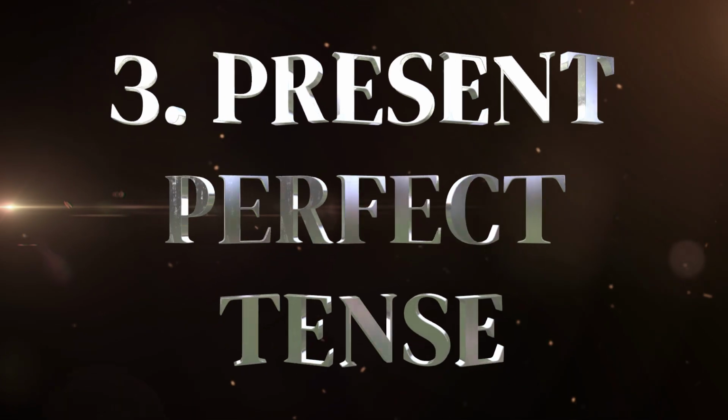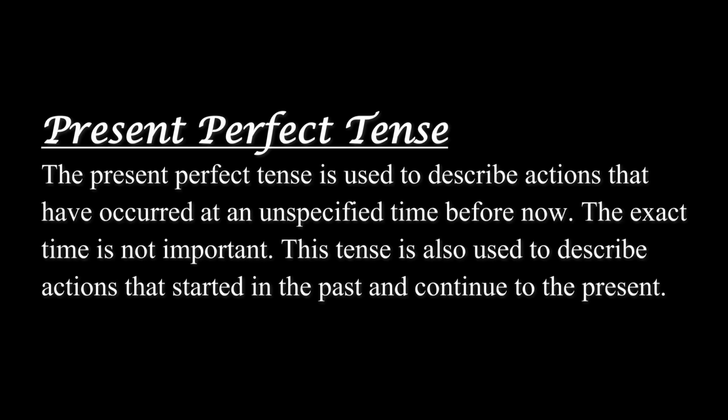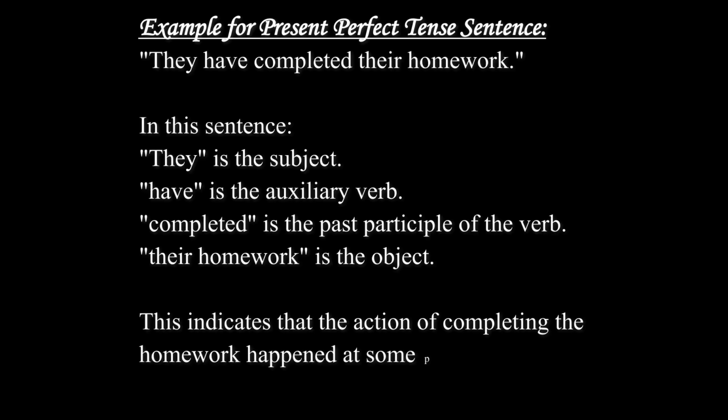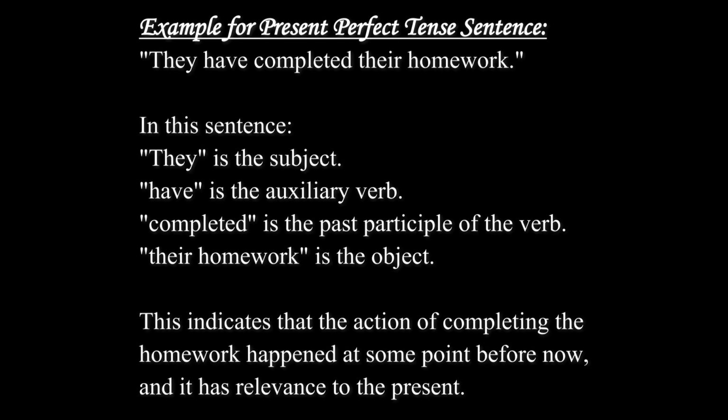Third, present perfect tense. The present perfect tense is used to describe actions that have occurred at an unspecified time before now. The exact time is not important. This tense is also used to describe actions that started in the past and continue to the present. Structure: subject with has or have with past participle. Example, they have finished. Example, they have completed their homework.